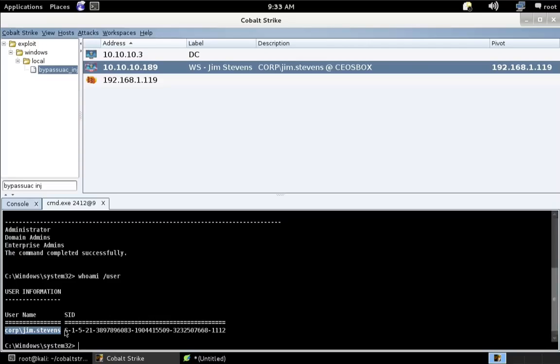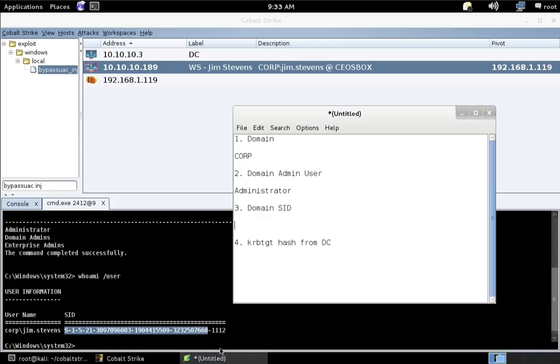But since we're in a session associated with a domain user, we have Jim Stevens' SID. Now, if we chop off this last piece, this -1112, the remaining portion happens to be the SID for the domain. So let's go ahead and right-click copy, and let's put that in our text file.